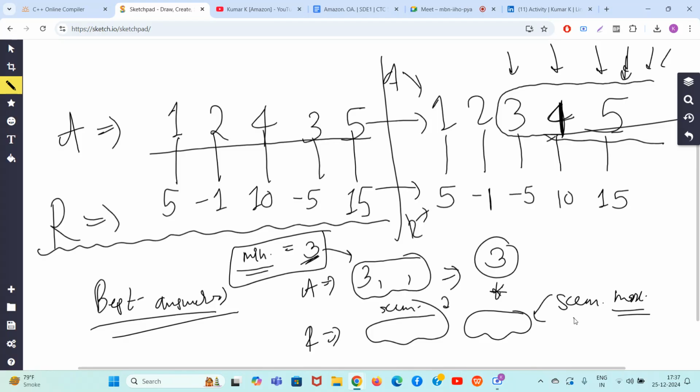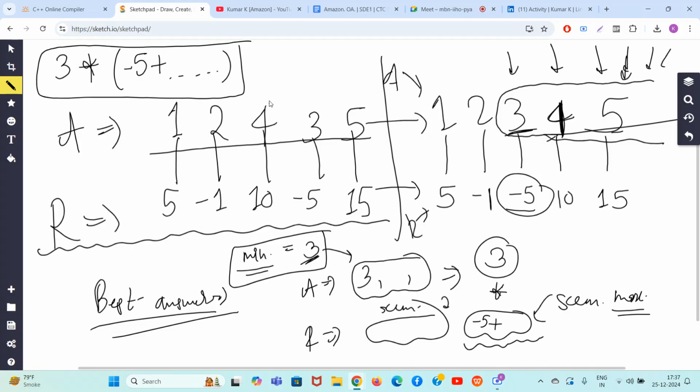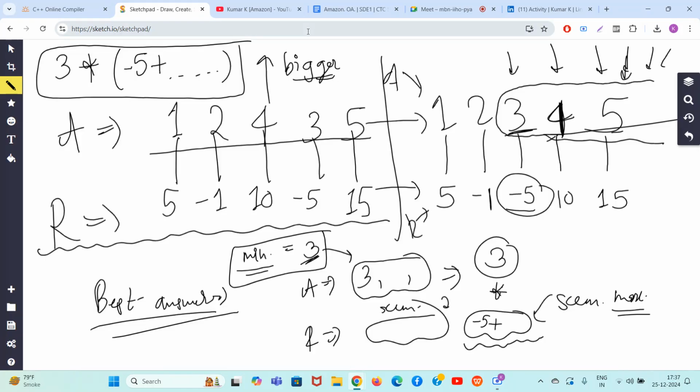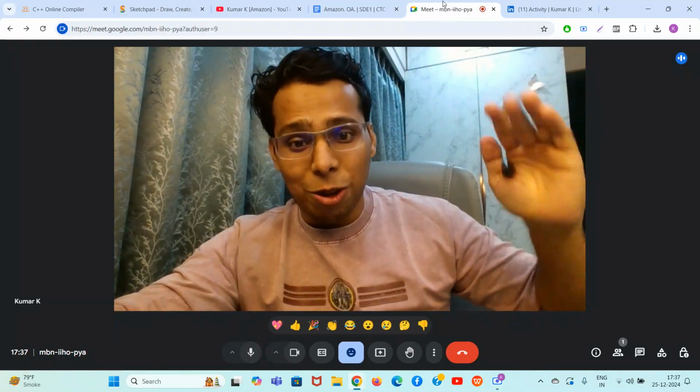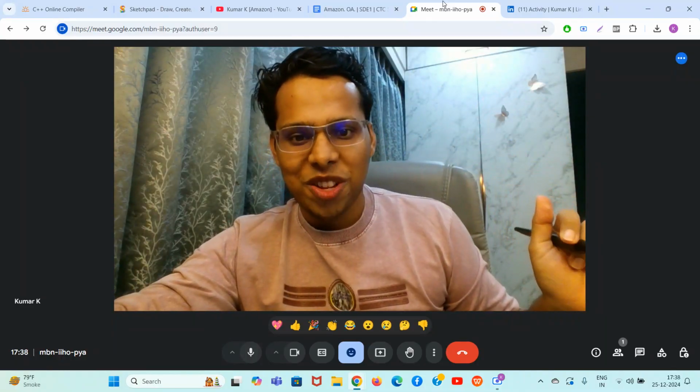तो तुम ही दिमाग लगाओ ना. 3 has been selected means minus 5 is coming in the sum for sure. How can you increase this sum? Basically, your final answer is going to be 3 multiplied by minus 5 plus something. How can you make this value bigger? Guys, now comes the greedy concept. See, 3 into something, you have to maximize this value. 3 is a positive number.